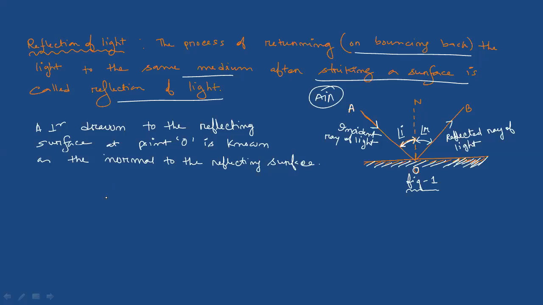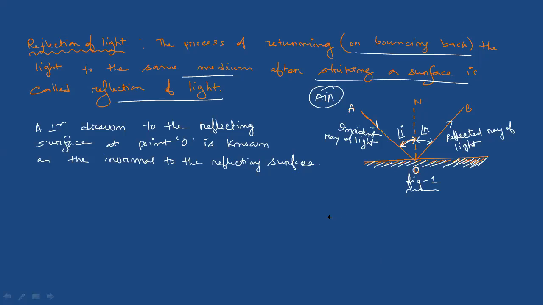All of you write down: any ray of light falling on a reflecting surface is known as incident ray of light.